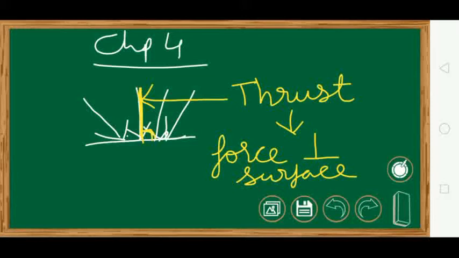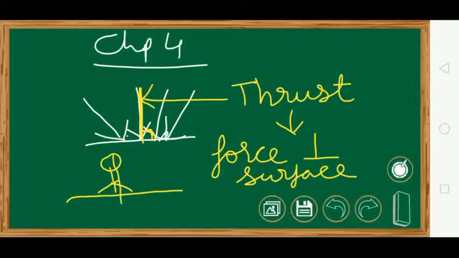So the thrust exerted by a body on a surface is nothing but the weight of the body. Why? Because suppose this is the surface, now any body will stand always straight. Even when you stand on the weight machine, you are told to stand straight. Why? Because only if you stand straight, your entire body weight can be measured.